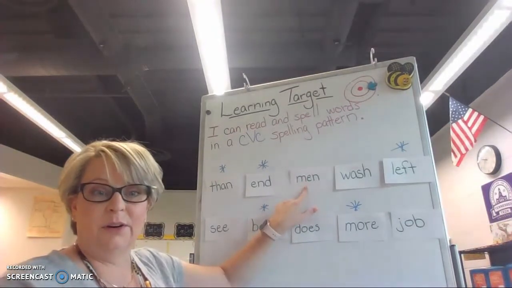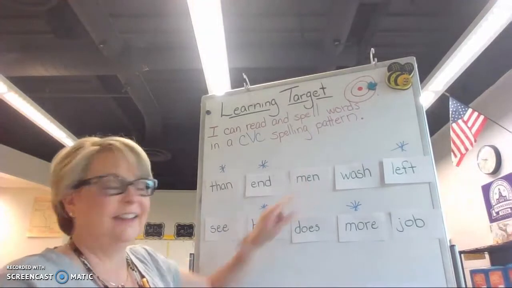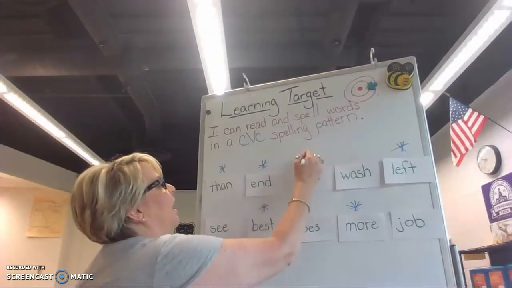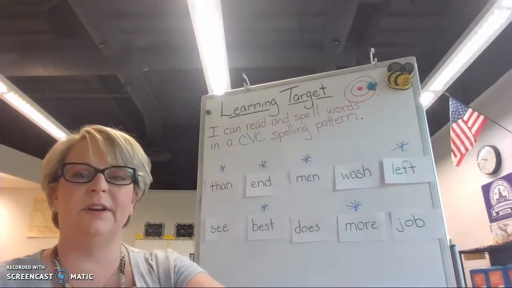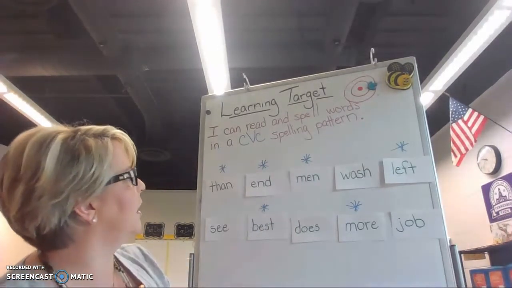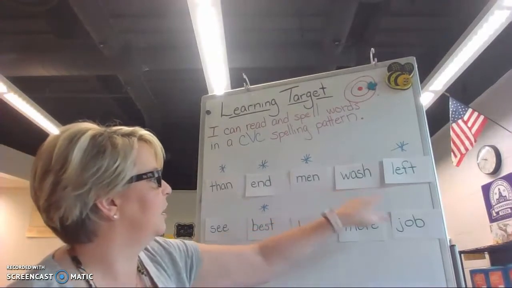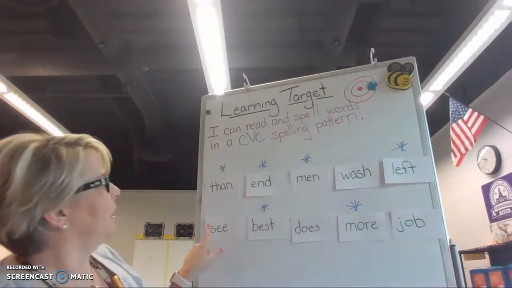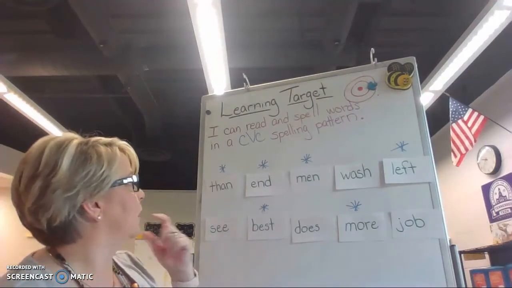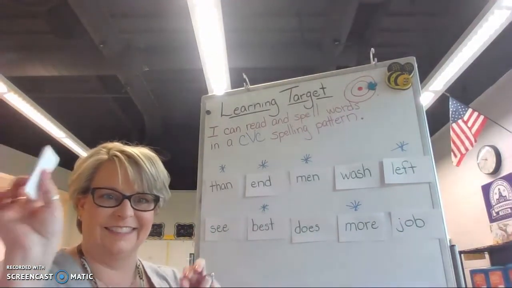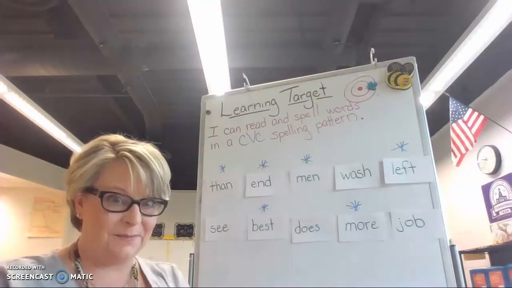Men is the plural of man. Cool. Okay, there's one more in my bucket. Ooh, but I've got a lot left. I've got wash, job, and see, and does. I wonder which one we're going to have to look for. Are you ready? Okay.